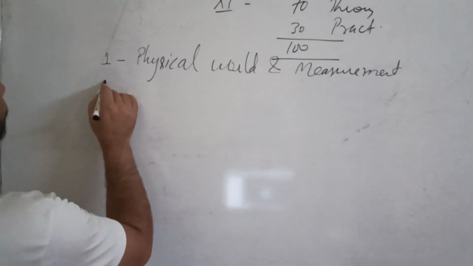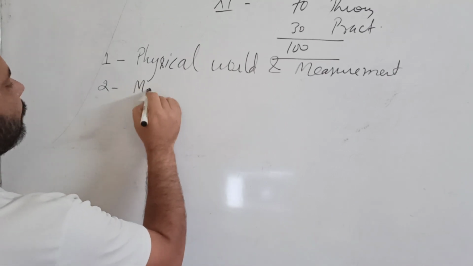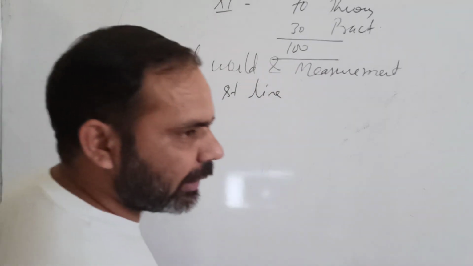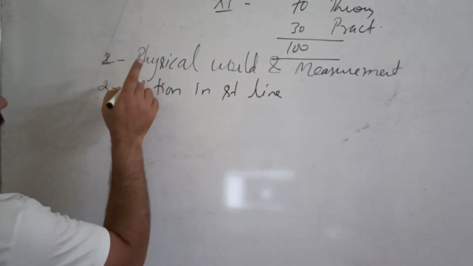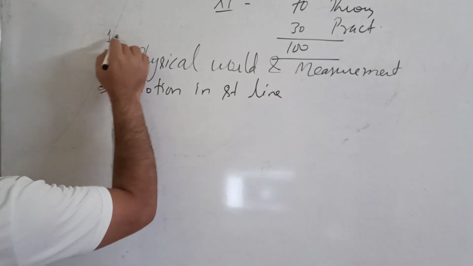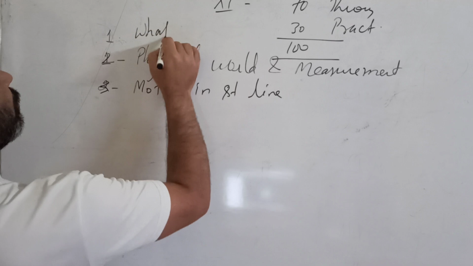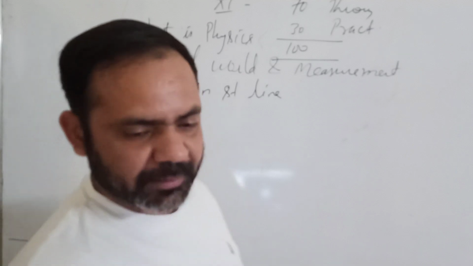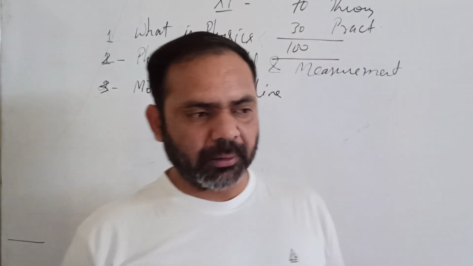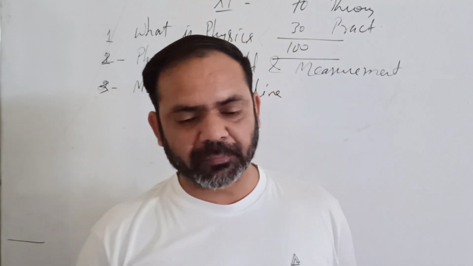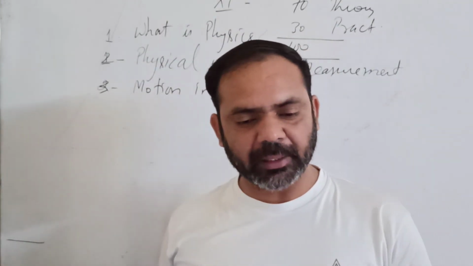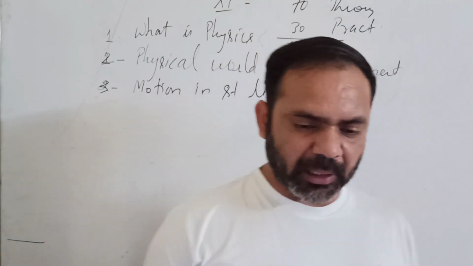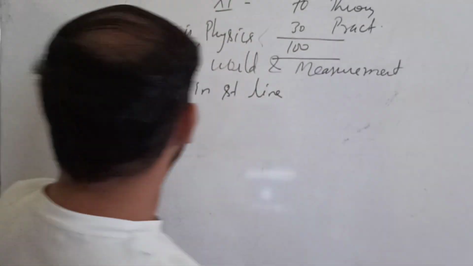Then your next chapter is motion in a straight line. Actually, in your NCERT book this is chapter number 3, and there is a small chapter number 1, what is physics? In it there is a small discussion of the importance of physics in our daily life, like in the field of engineering and medical, and the importance of physics for society. Different such small topics are discussed in chapter number 1.